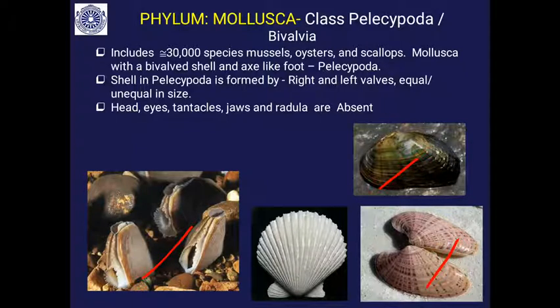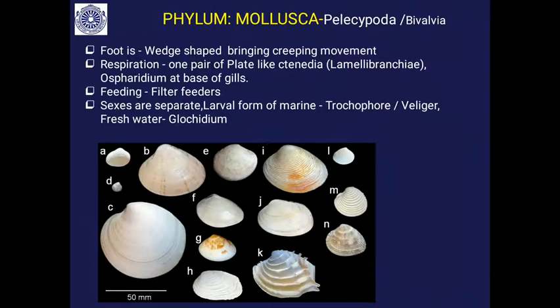Pelecypoda, they are also called so because the foot is like an axe, that is why it is the name Pelecypoda. The name Bivalvia is because of the two shells you will find. Head cephalization, the eyes, tentacles, jaws, radula, all these are absent in the Pelecypoda because they are filter feeding animals. That is why all these important sensory structures are absent in the Pelecypoda. Foot is wedge shaped, bringing creeping movement.